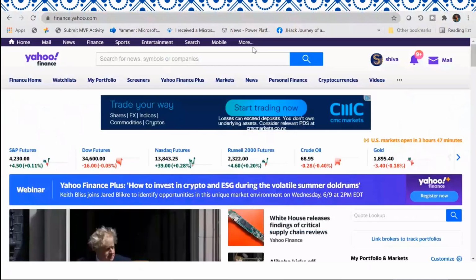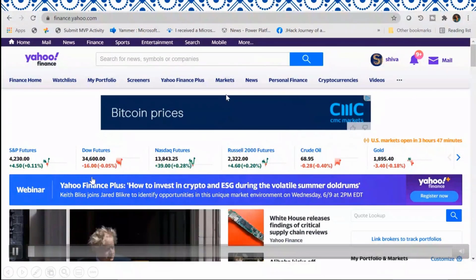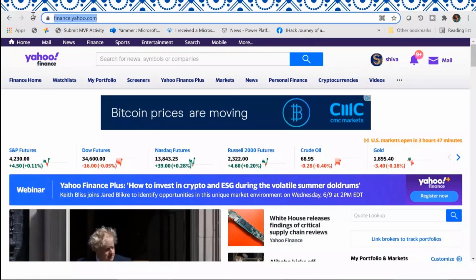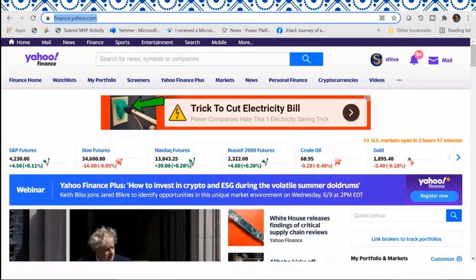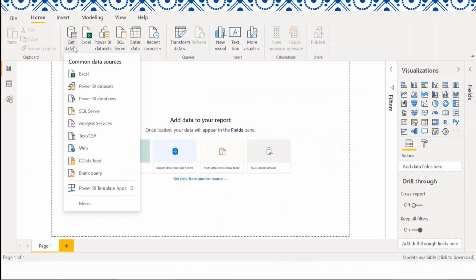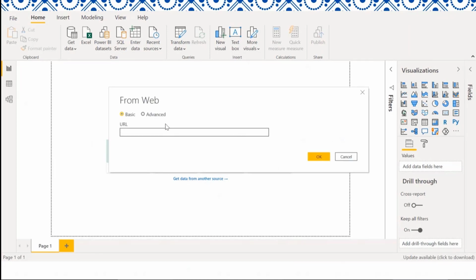The next thing is use case 2. So I've used the website Yahoo Finance here. And here are all the shares, the S&P futures, and all these are the shares and share prices. So what I'm going to do is go to Get Data, and then From Web again, and I'm going to paste the Finance Yahoo link here.